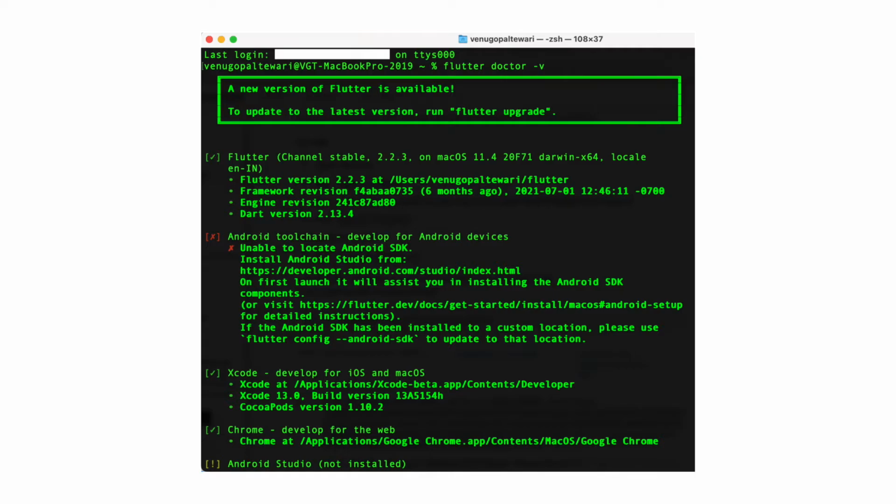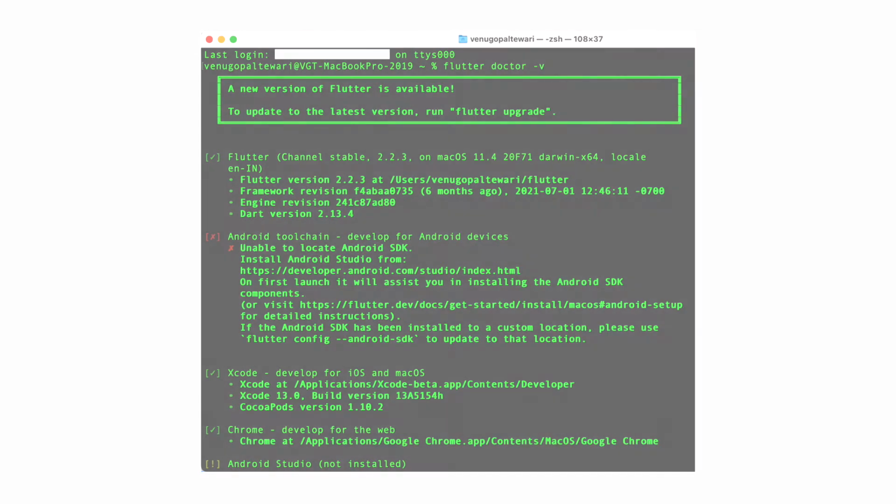So here you can see that for some of the things your Flutter Doctor tool is saying that everything is installed perfectly, and for a few of the things that are missing, it is showing a red cross. So with the help of Flutter Doctor, you can validate which dependencies are still missing in your installation and which things are perfectly installed.